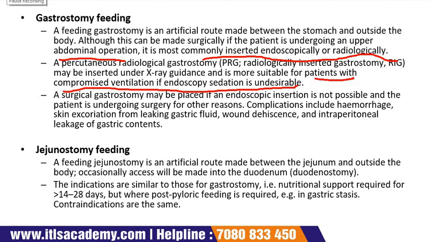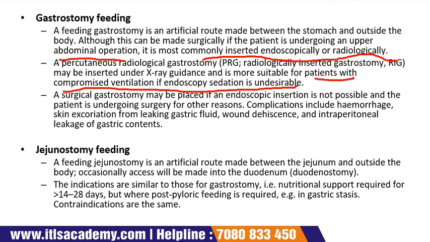Another type of gastrostomy is surgical gastrostomy, which may be placed if endoscopic insertion is not possible and the patient is undergoing surgery for another reason. Complications include hemorrhage, skin excoriation from leaking gastric fluid, wound dehiscence, and intraperitoneal leakage of the gastric content.